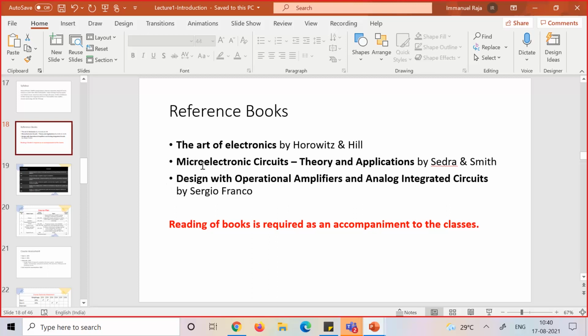Art of Electronics has a more practical bent to whatever we do, so it's not going to be strictly one textbook. But for BJTs and MOSFETs, their device and DC biasing and amplifiers, I think the second one, Sedra Smith, is a good place to go. All right, okay, sir, thank you.